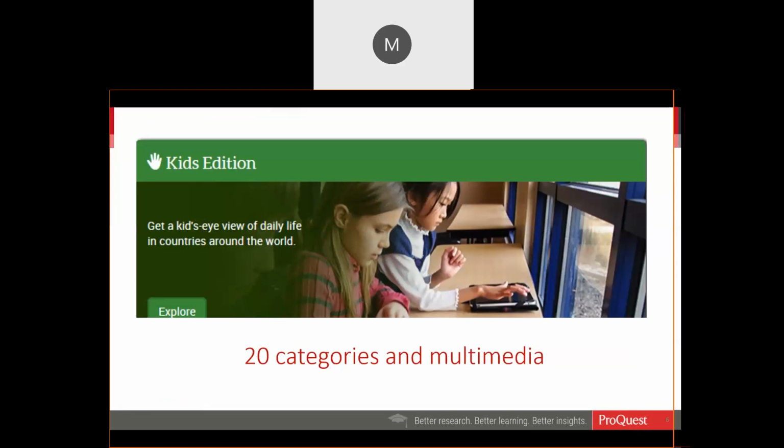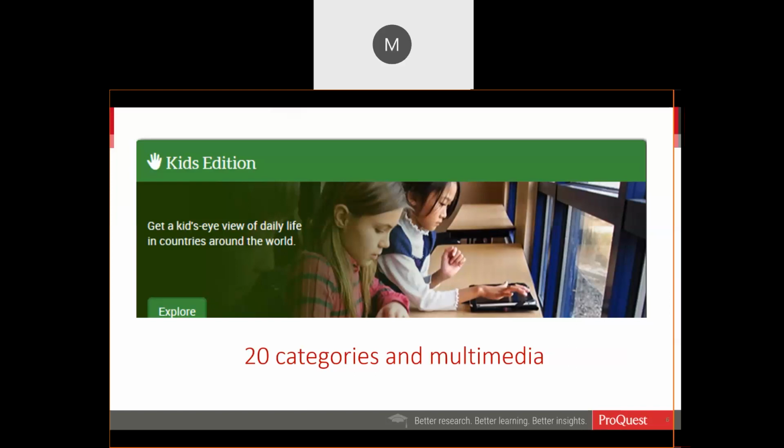It includes images and a historical timeline. You'll see fun facts, and sections on history, population, and interviews on life as a kid. Kids Edition is written at an elementary reading level, so that is Lexile 520 to